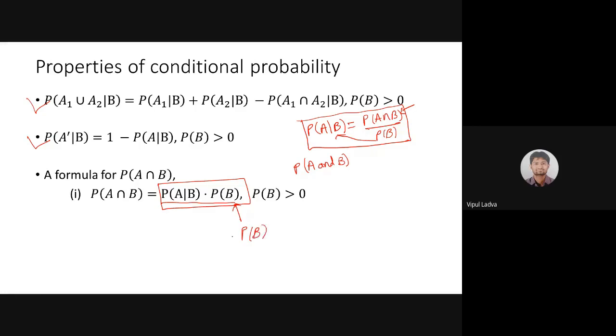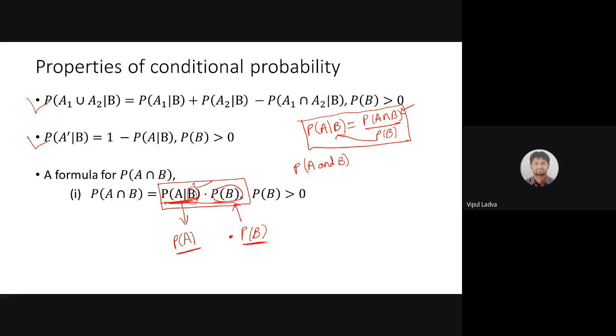And this says the probability of occurrence of event A. This is actually the probability of event A. This is just the condition. So P of A, P of B: the probability that event A is occurring and the probability that event B is occurring. That multiplication always leads us towards the word 'and'. So after event B has already occurred, what is the probability that event A is going to occur? So occurrence of A and B is nothing but the probability of event B into the probability of event A.